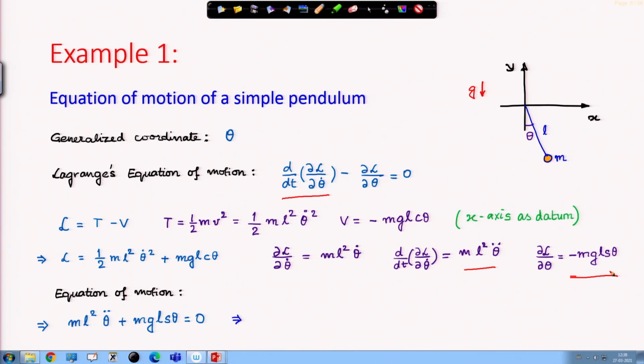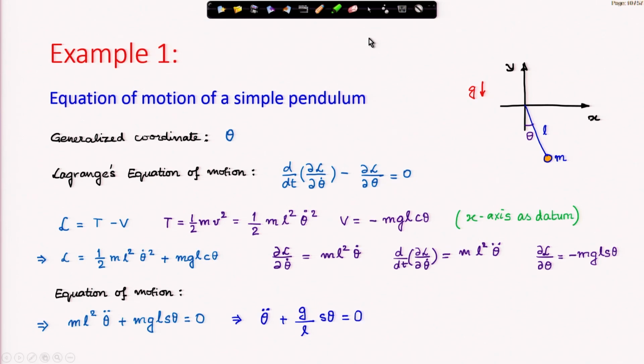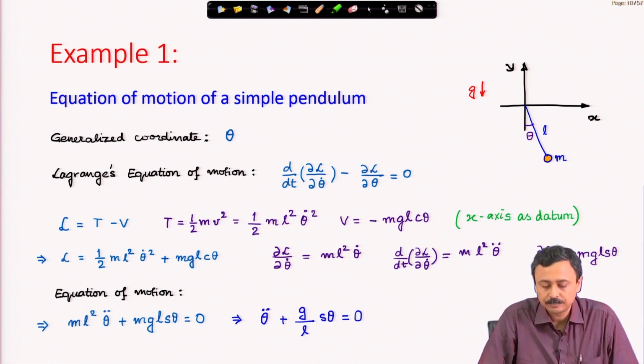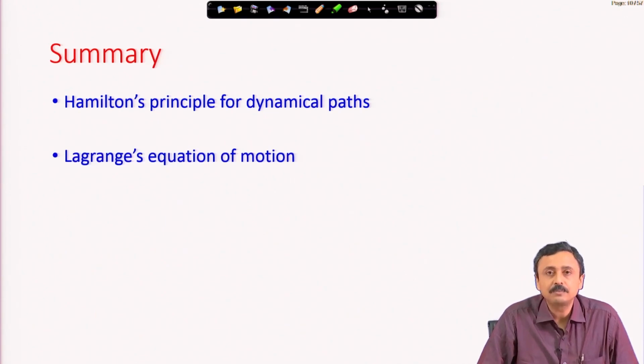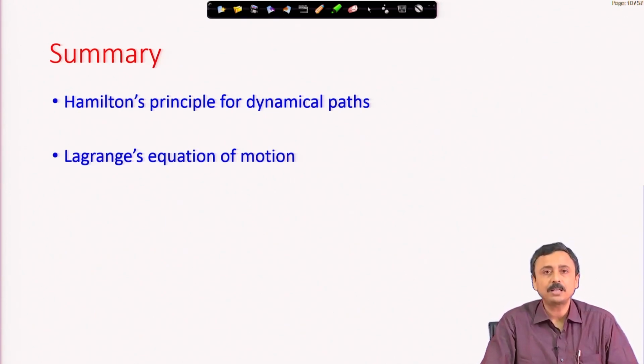Once I plug in, it becomes m L square theta double dot plus m g L sin theta, which I can simplify to get back the familiar equation of motion of a simple pendulum. So, I have demonstrated the application of Lagrange's equation for the simple pendulum. To summarize, we have discussed Hamilton's principle for determining dynamical paths and looked at Lagrange's equation of motion. With that, I will close this lecture.